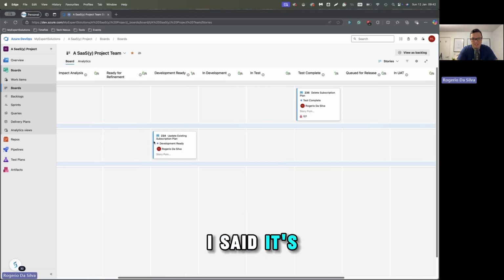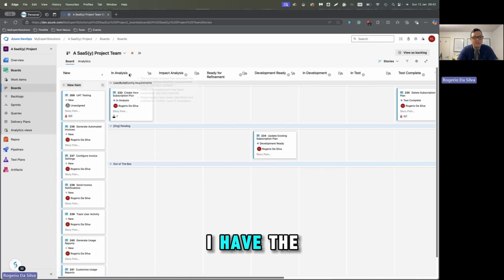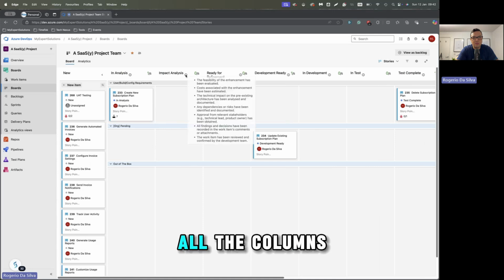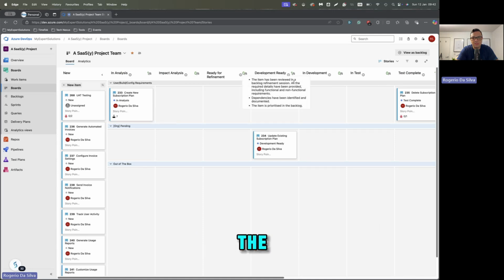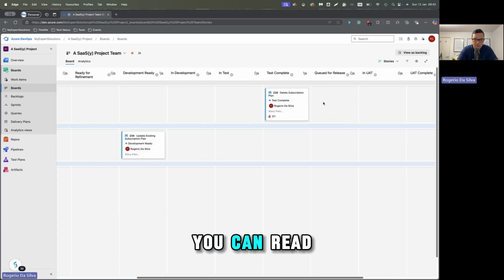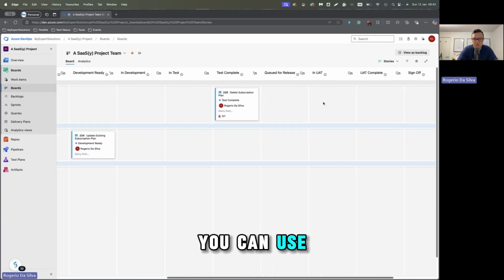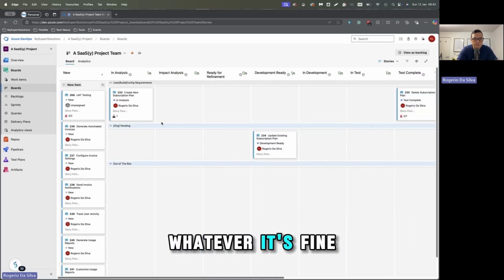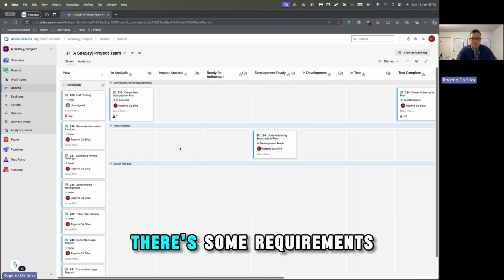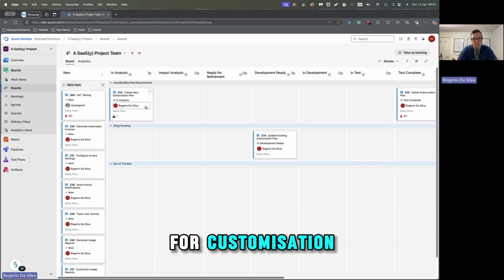That's, like I said, a quick overview. I have the definition of done for all the columns there, and I have these in more detail on the blog on MyExpert.Solutions. You can read it, you can copy it, you can use whatever is fine. And I have these 3 swim lanes there because if you're working on a SaaS product, there are some requirements for customization.